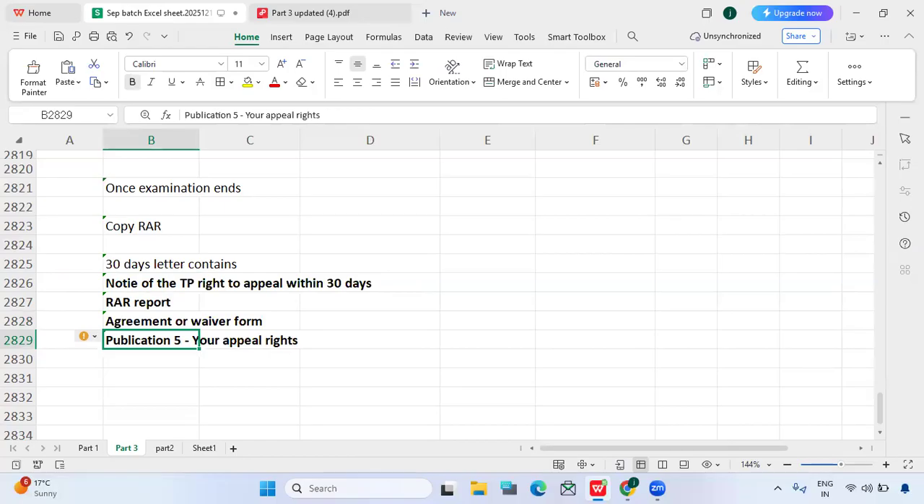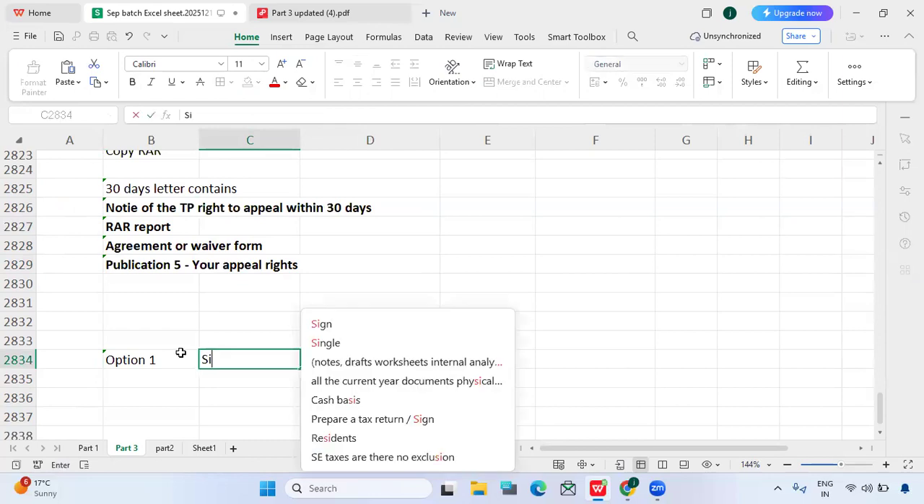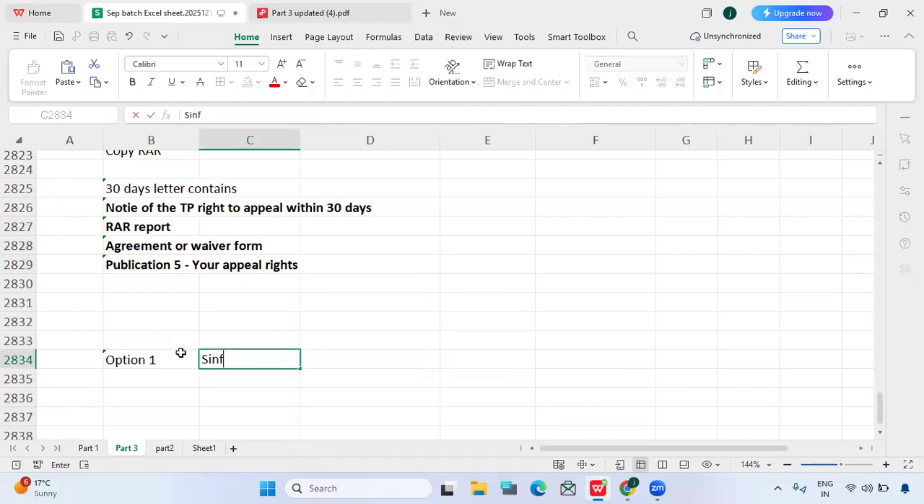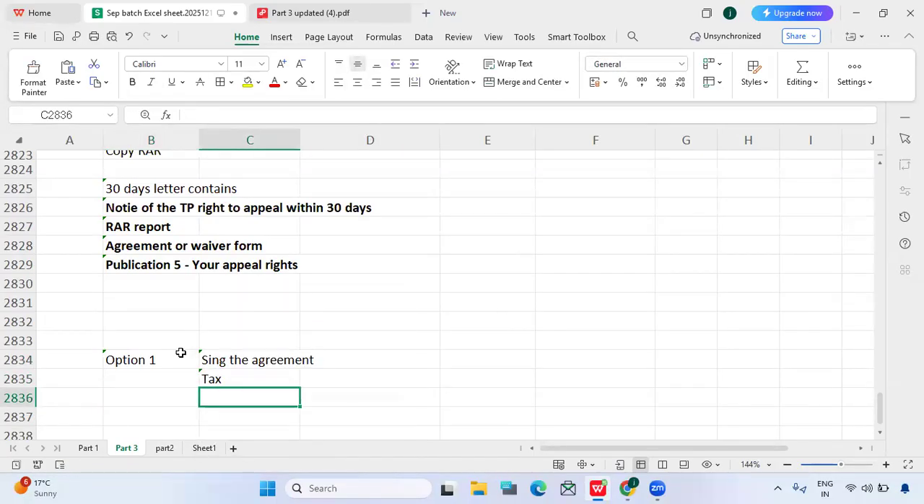And also, in the 30 days letter, what are the options we have? Option 1, accept the proposed changes. If you want to go with option 1, then you have to sign the agreement, and also pay the tax that is assessed. So you must pay the tax amount, and the case will close there itself. So this is option 1.